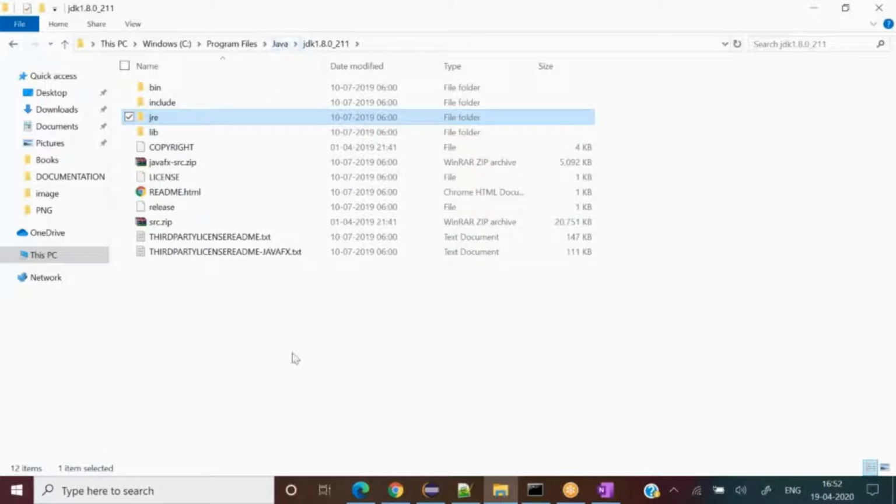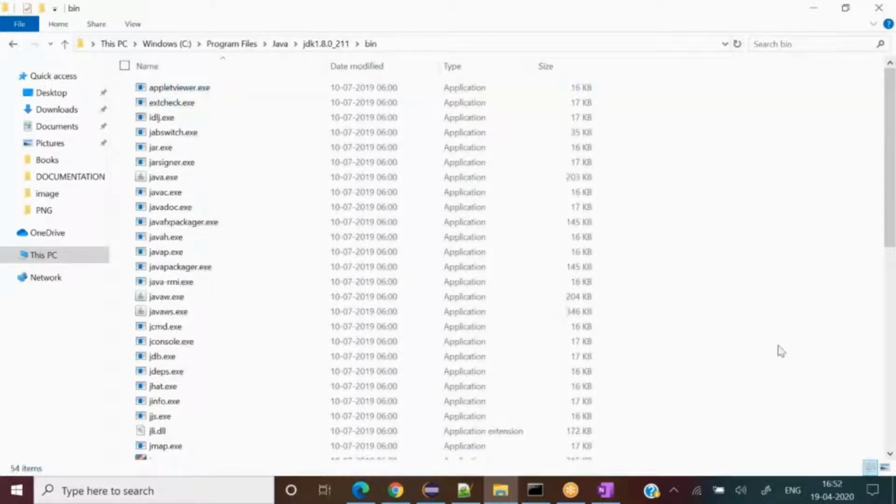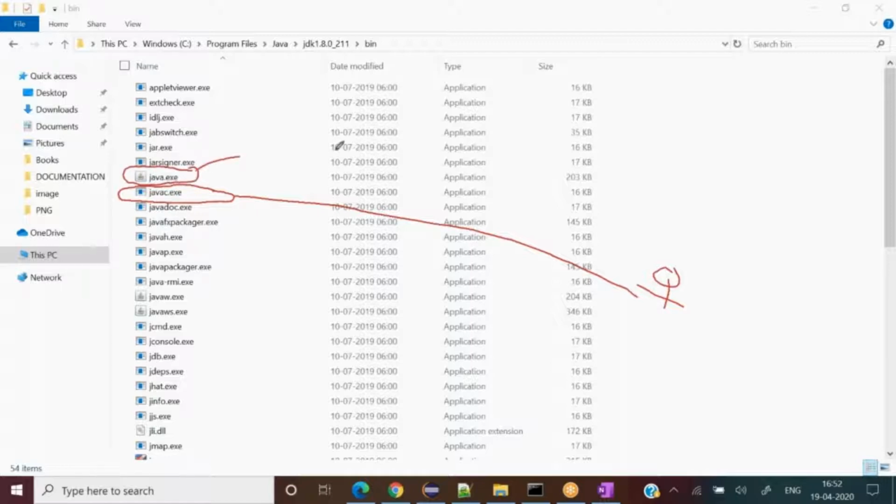Now let's come to the other part, the two friends we were discussing, and I'll introduce you to where they reside in Java. This is our first friend. See this exe file, this is our compiler. Can you see this? Yes. And this is our second friend, the interpreter.